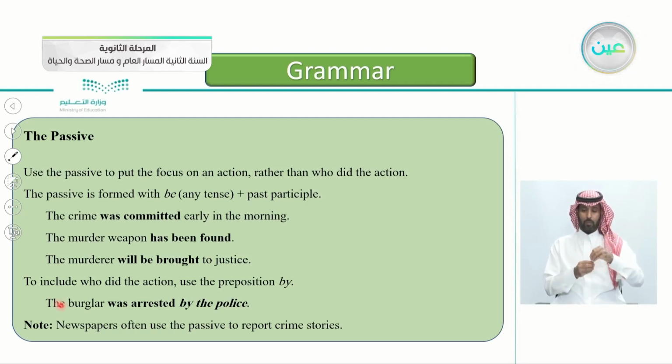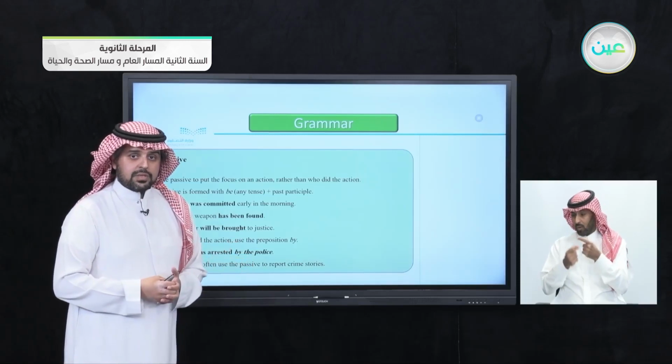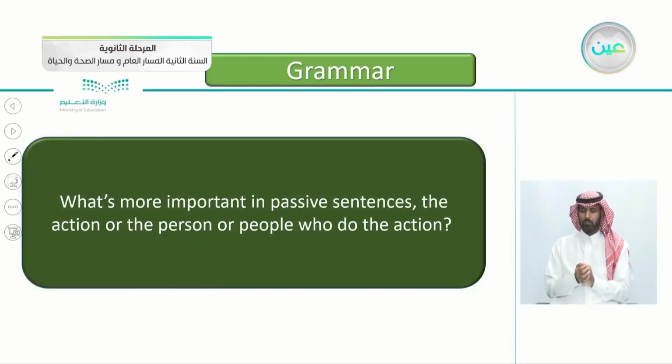For example, the burglar was arrested by the police. If you want to add more information, who did the action, just write the word by, then put the name. Note here, newspapers often use the passive to report crime stories.